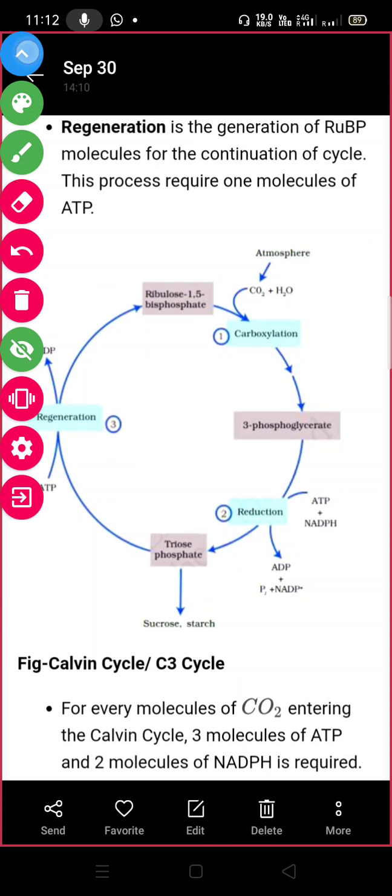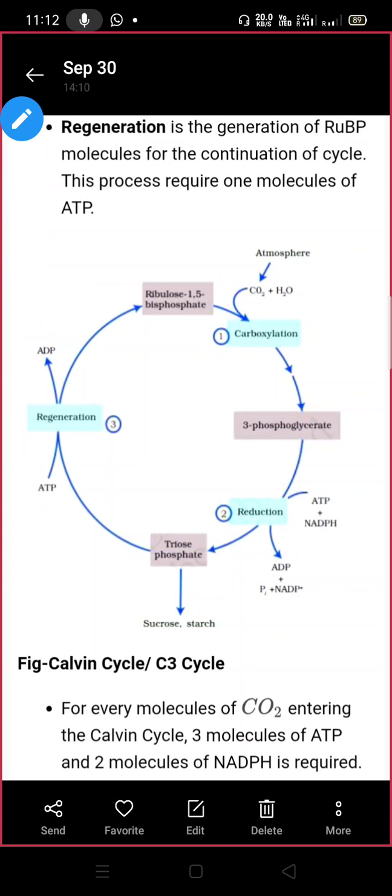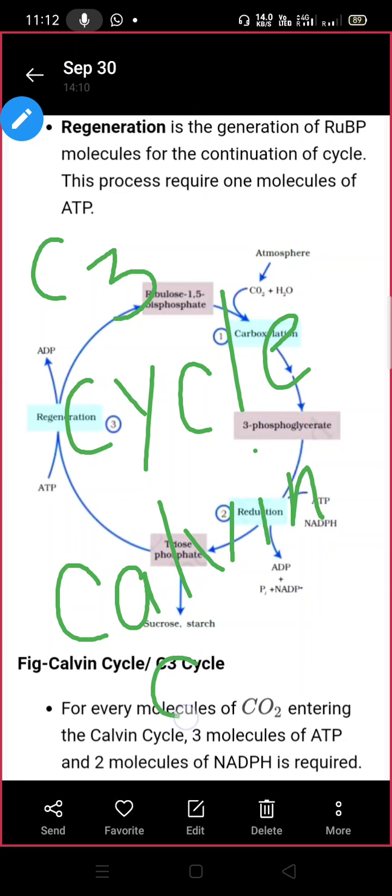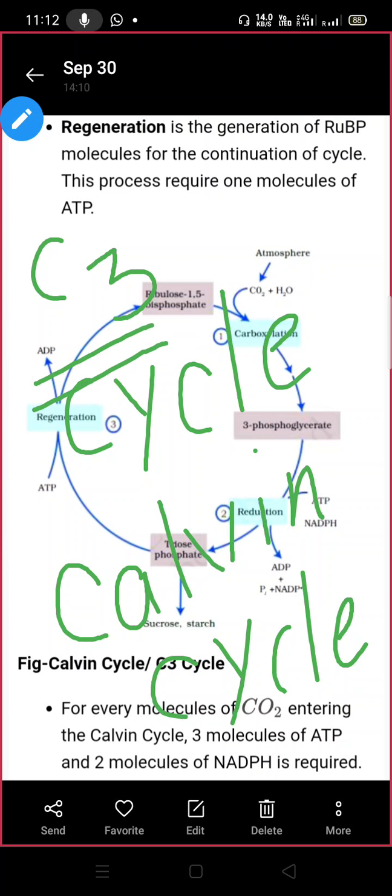So you must know here that the dark reaction is also termed as the C3 cycle. इसको हम C3 cycle या कैल्विन साइकिल भी बोलेंगे. किसको? डार्क रिएक्शन को. ठीक है, तो and the question may be here that why the dark reaction will be termed as the C3 cycle. Why is it called the C3 cycle?